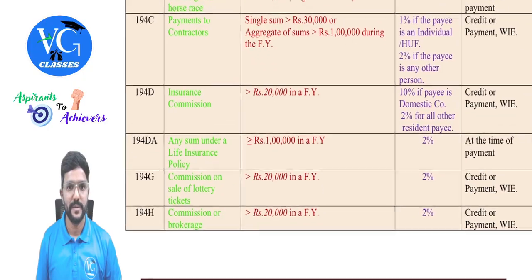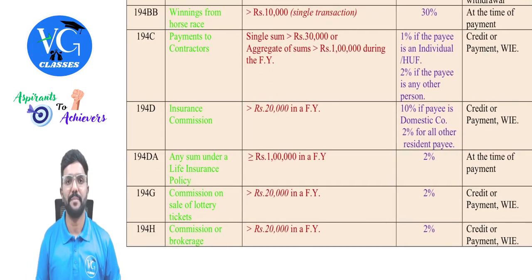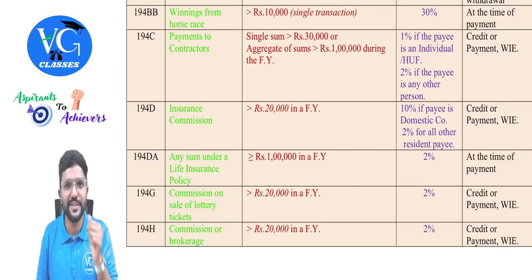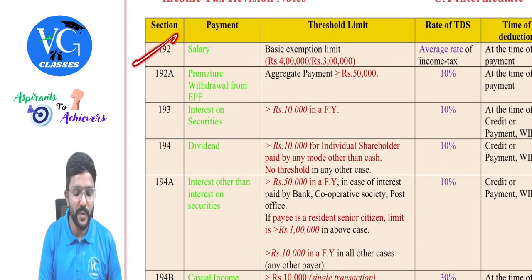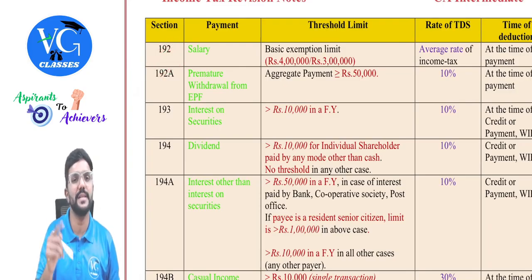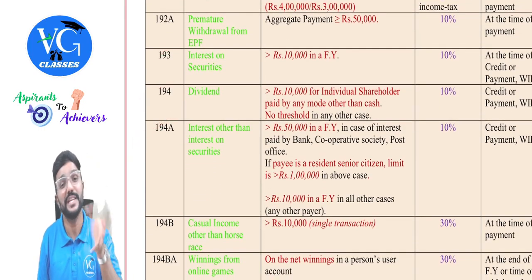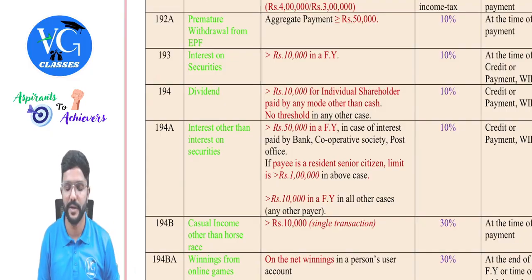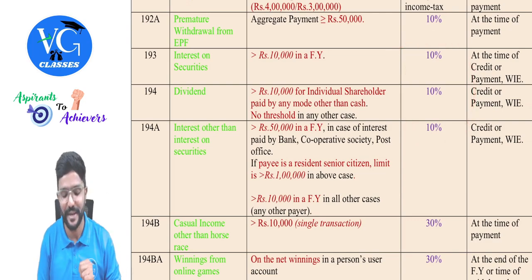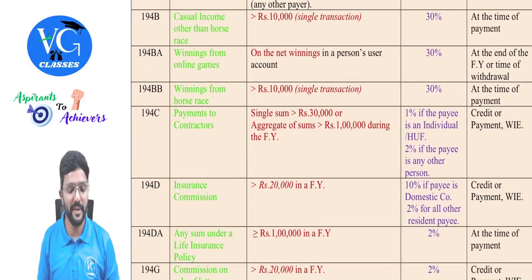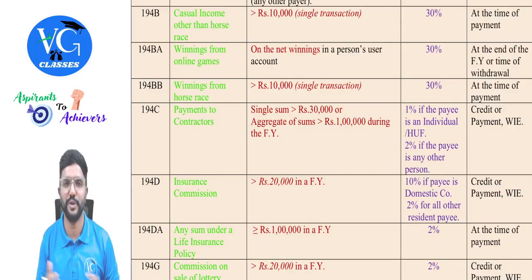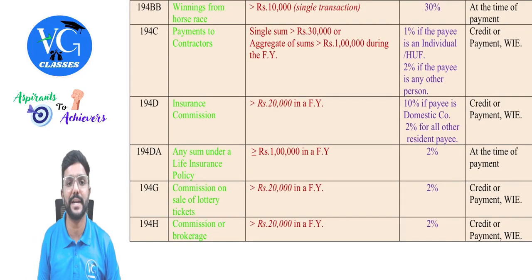Fine, sir. Let us move on. So 194C, C is for contract payment. Guys, I repeat, please try to remember the section, threshold limit, rate of TDS, everything. We covered 192 and 192A. 192 is salary income, whereas 192A is with respect to provident fund. 193, 194 and 194A are with respect to income on investments in the form of interest or dividend. TDS rate is the same, whereas threshold limits are different. Please be careful with it. Then 194B, BA and BB are all about betting or winnings or casual income. Then 194C, contract payment.